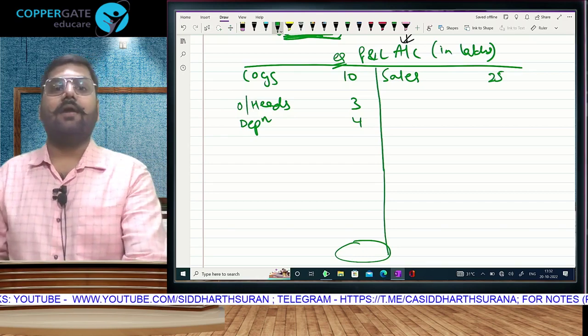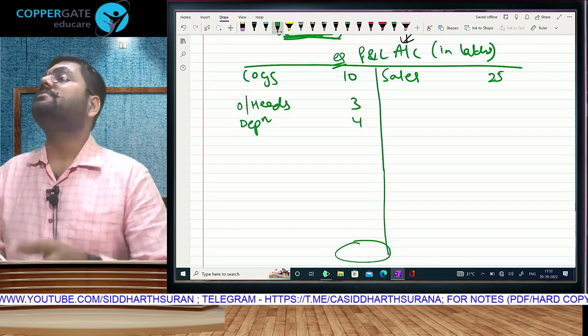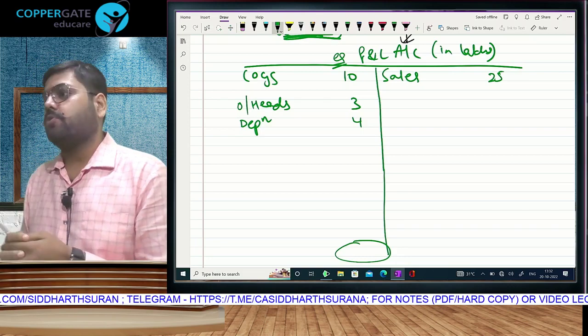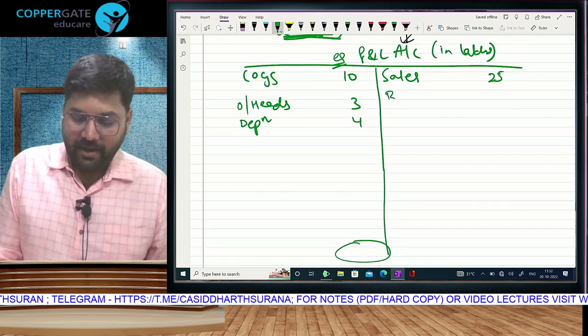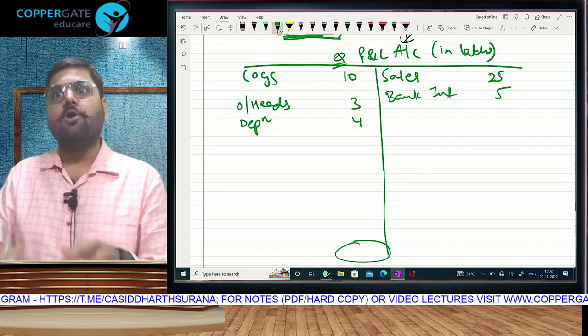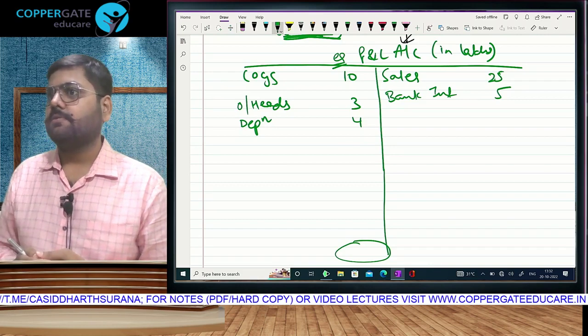But problem ye hai that when we make a profit and loss account, we sometimes end up doing those entries also which are not a part of my business activities. For example, if I have earned bank interest 5 lakh rupees, I record that in my final accounts. Bank account debit to P&L account.